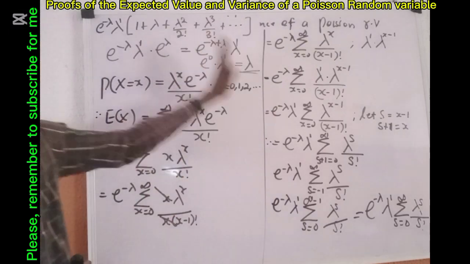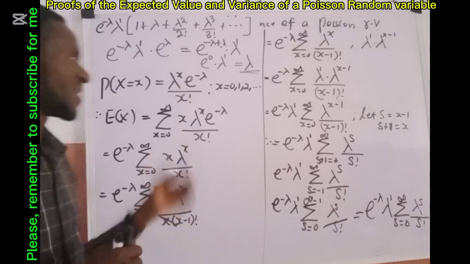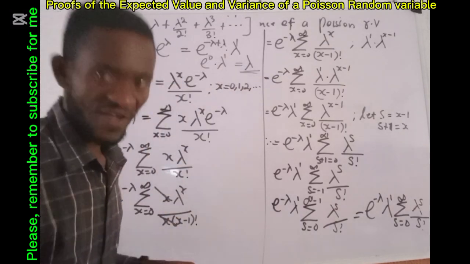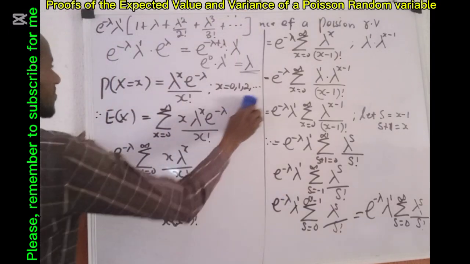We are going to go over to the variance of a Poisson distribution, believing that you have understood how we arrived at the expected value of a Poisson distribution. So permit me to clean.